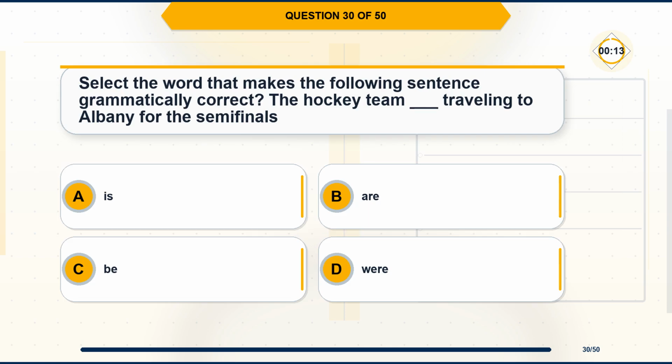Question 30. Select the word that makes the following sentence grammatically correct. The hockey team blank traveling to Albany for the semifinals. Option A, is. Option B, are. Option C, be. Option D, were.